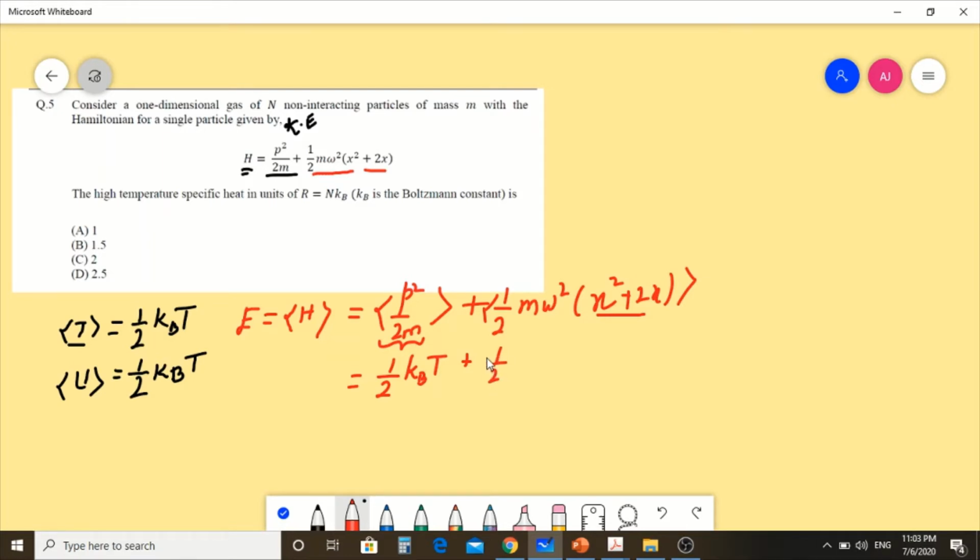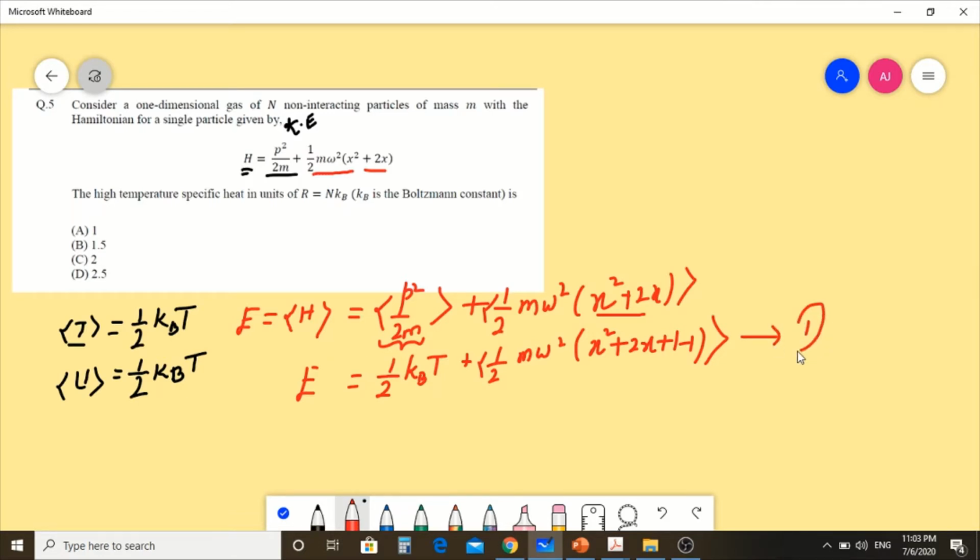So we are going to use the complete the square method for that. In this x squared plus 2x, we are going to add plus 1 minus 1 with the potential energy. It won't change the value, because plus 1 minus 1 will get cancelled. Now we can take this as our result for the energy E. You can take this as equation number 1.